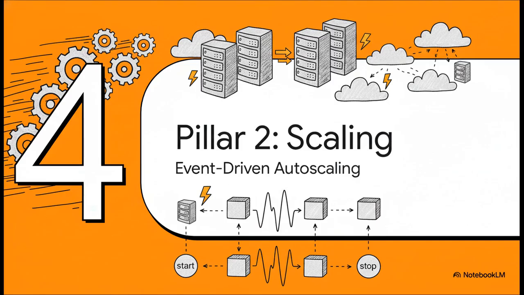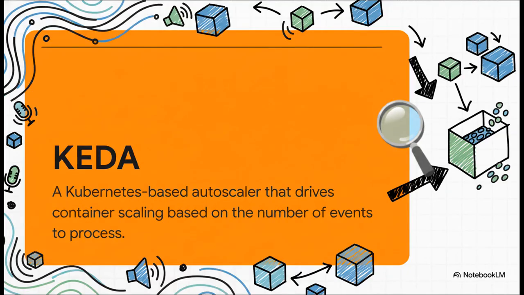Okay, so we've got a really fast engine. That's great. But how do we manage our resources? We can't just have thousands of servers sitting around running 24/7. We'd go broke. And that brings us to pillar number 2, scaling smartly. And the key piece of tech for this is a tool called KEDA. It's an event-driven autoscaler for Kubernetes. Now, what that really means is it lets our system react to the actual work that needs to be done. So instead of just watching the CPU meter, it's watching the line of jobs waiting to be processed.